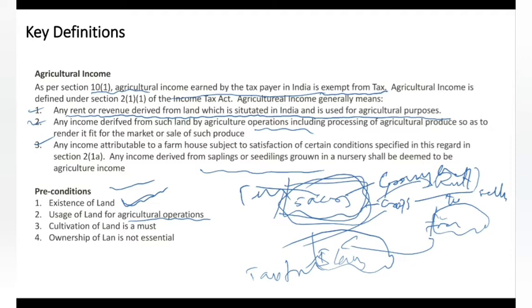Otherwise, it is not agriculture income. So there should be some agricultural operation, and cultivation of land is a must. If you have land and you are using it directly as a processing unit, then it is not agriculture. So cultivation is important. And among all these things, ownership is not essential. You can take land on rent and do it, but ownership is not essential here. If all these things are satisfied, then it will be called agriculture income.